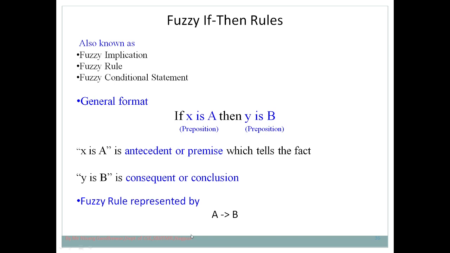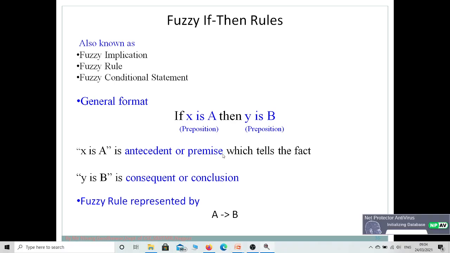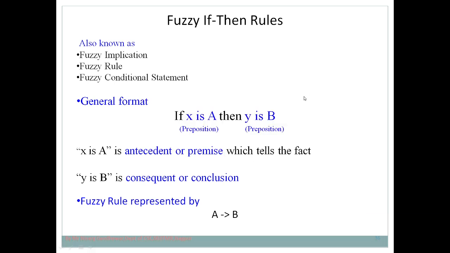In this case we have two parts: this is the if part and this is the then part. The if part is called the antecedent or premise, which tells about the fact. This thing you should know.